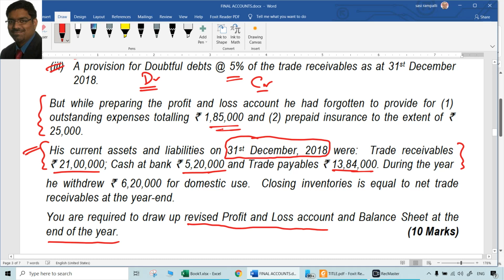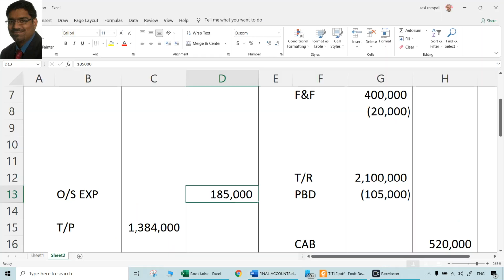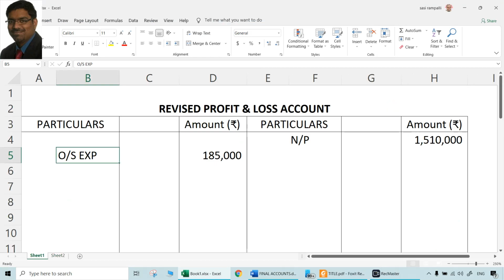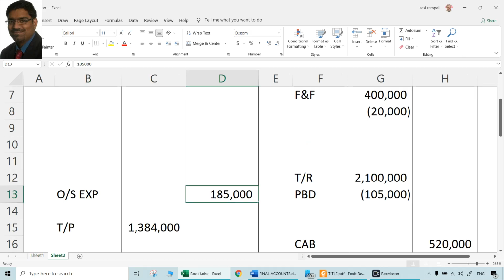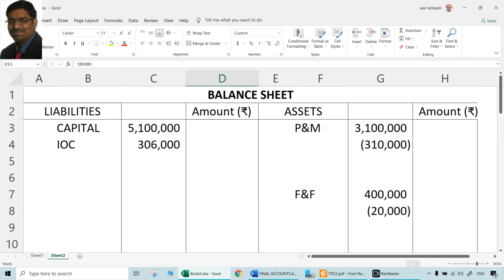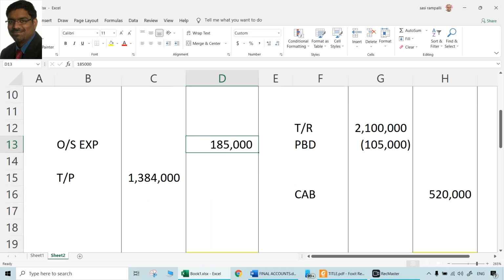Dual treatment has to be done here. Second thing, prepaid insurance was there to the extent of 25,000. Means from insurance expenditure we should reduce something, but we don't have that insurance expenditure. So definitely prepaid expenditure. First of all, if you look at the balance sheet aspect, which will be easier always to understand, from the balance sheet point of view, prepaid expenses will be what?